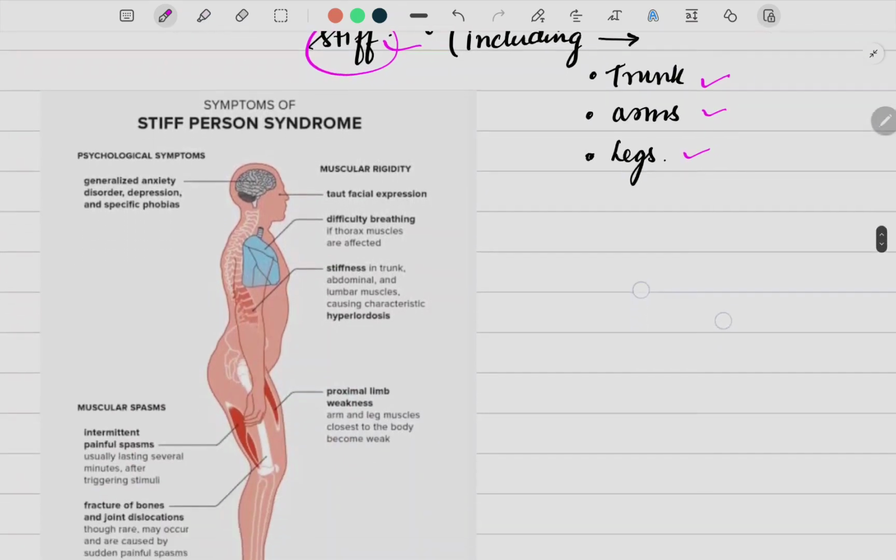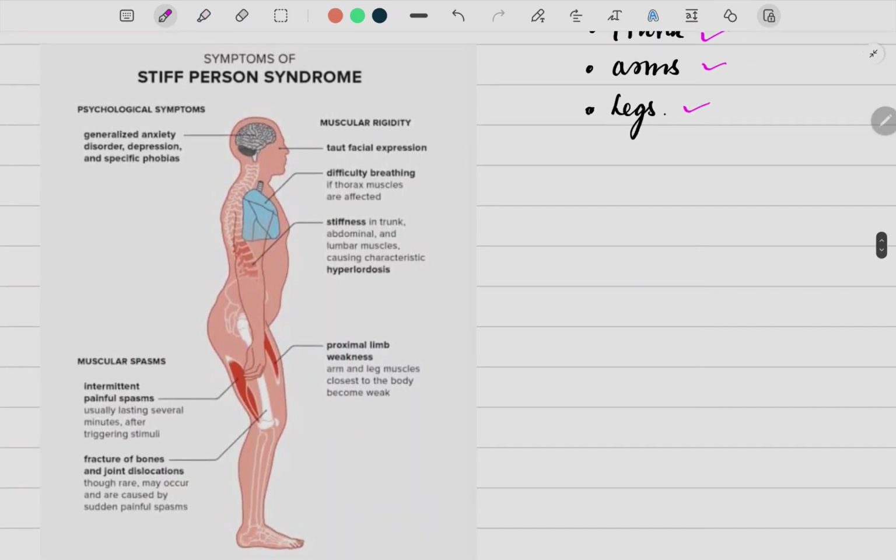Some other symptoms of the condition could be muscular rigidity even of the facial muscles. So taut facial expressions will be seen, difficulty in breathing because again the thorax muscles could also be affected, stiffness in the trunk and lumbar muscles. Then you have proximal limb weakness, muscular spasms will also be seen, fracture of the bone and joint dislocations could be seen. Lastly, there would be generalized anxiety disorder, depression and specific phobias.